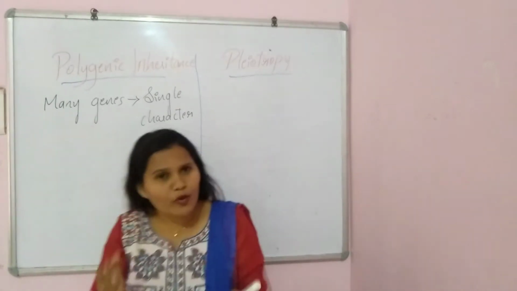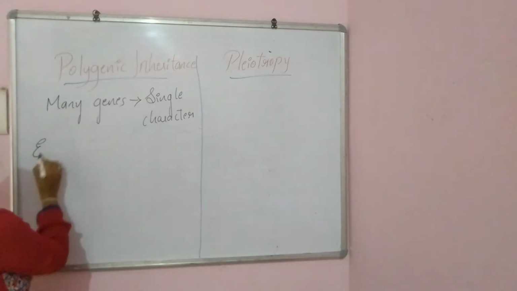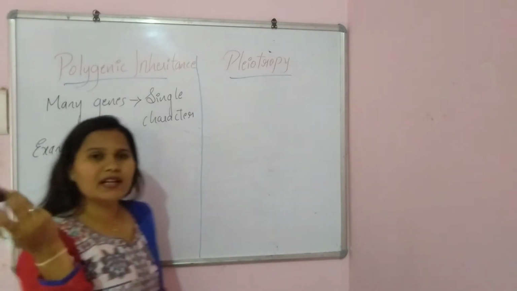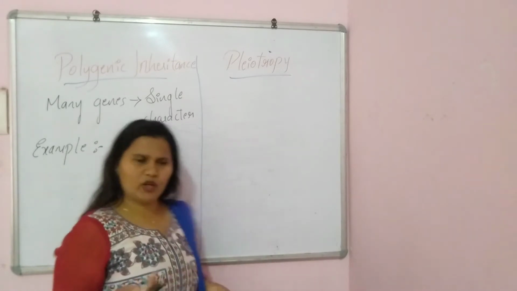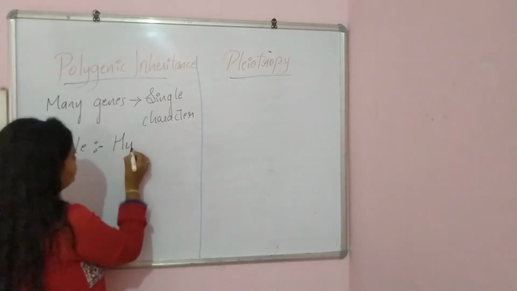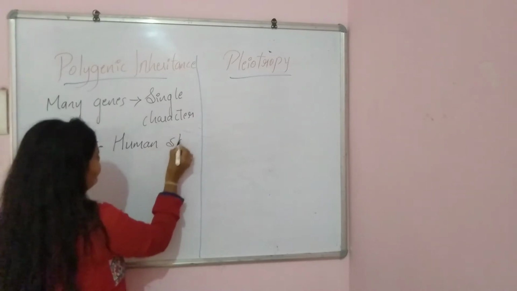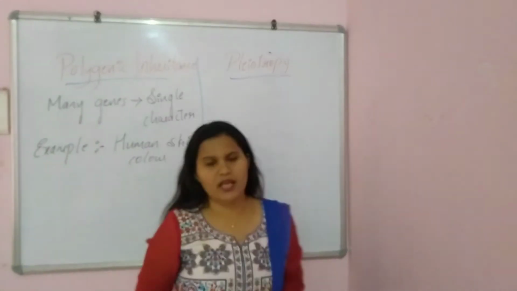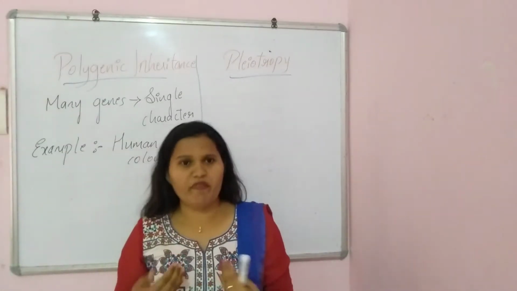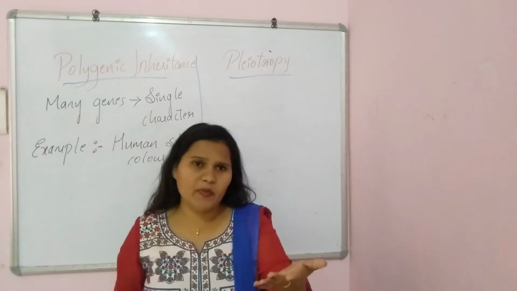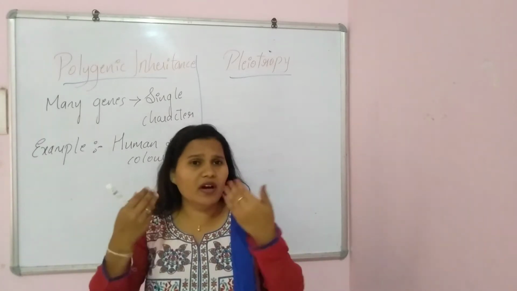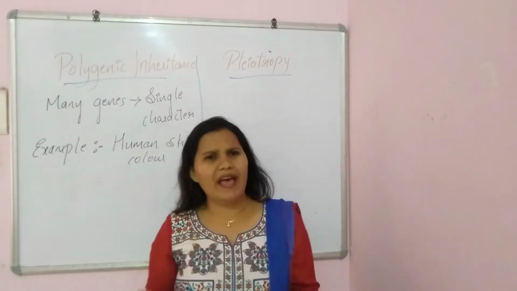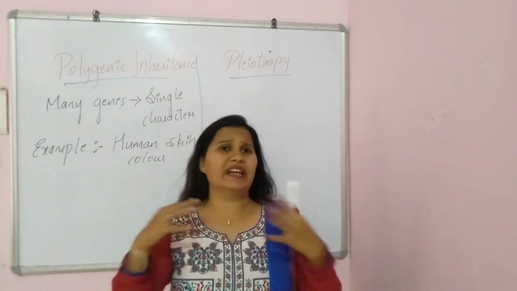So let me give you an example: human skin color, and also human height. Let me take human skin color as the example for polygenic inheritance. In our body, a single gene doesn't exhibit dominance over the color of the body, the skin color, that may be white, black, albino, or very dark.